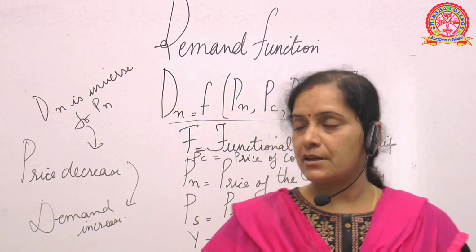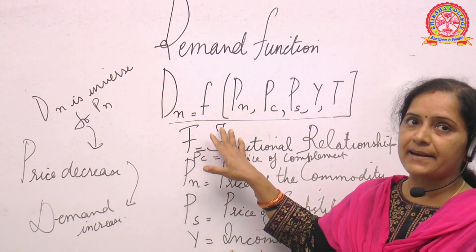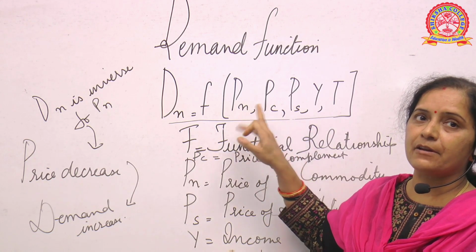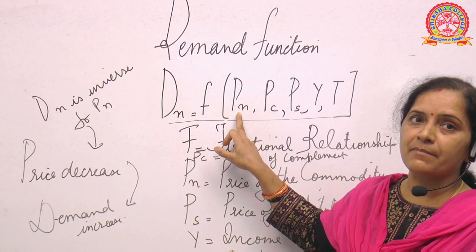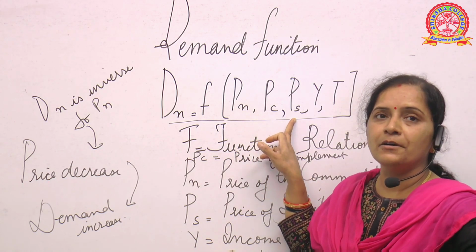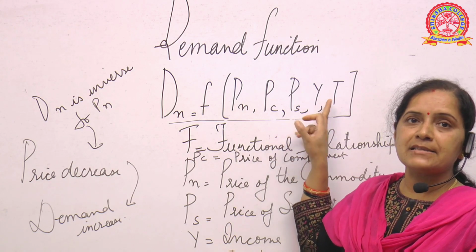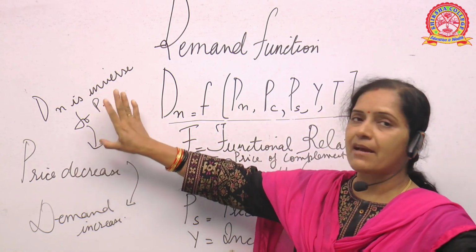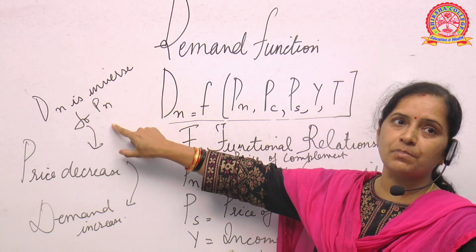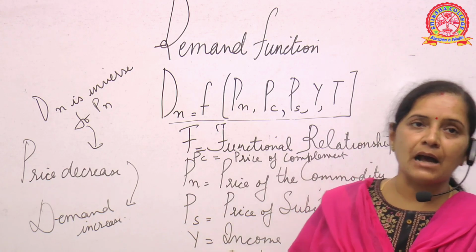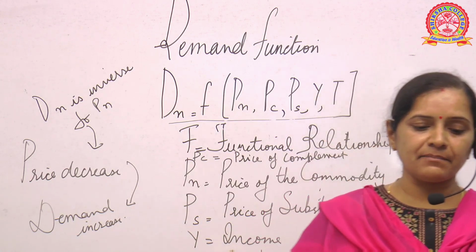Is it clear? So the demand function can be explained as the function of Pn, Pc, Ps, Y and T, where Pn is the price of the commodity, Pc is the price of the complementary, Ps is the price of the substitute, Y is the income of the person, and T is the taste. But as we have known, Dn is inverse to Pn, that means price decreases means demand increases. Now let us discuss the determinants of demand.